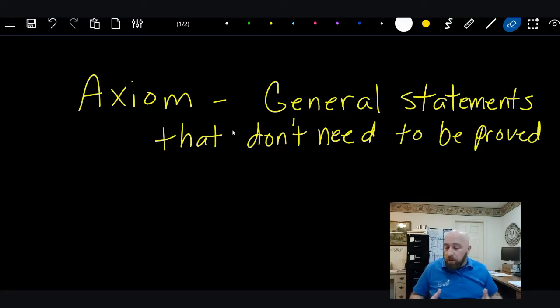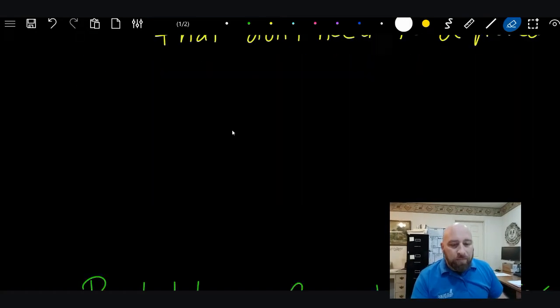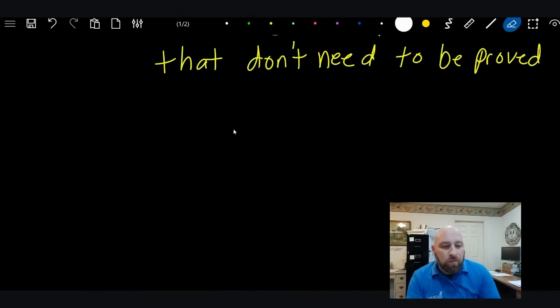All right, axiom number one: quantities that are equal to the same quantity or to equal quantities are equal to each other. An easy way for me to explain this one is something like this.